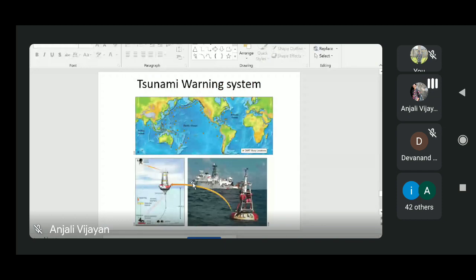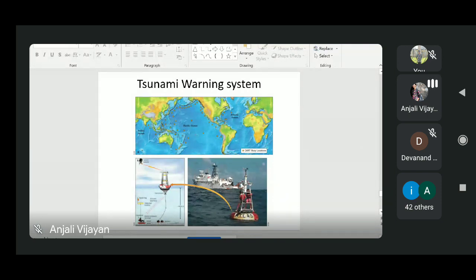Now we will see how the tsunami warning system works. A tsunami warning system has mainly three components. One is a network of seismographs, which helps to determine the accurate location, depth, and magnitude of the submarine earthquake. The second component is automated tidal gauges, which measure the unusual rise and fall of sea level. The third component is a network of sensors connected to floating buoys.